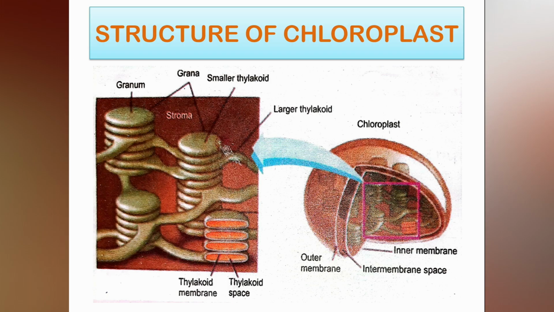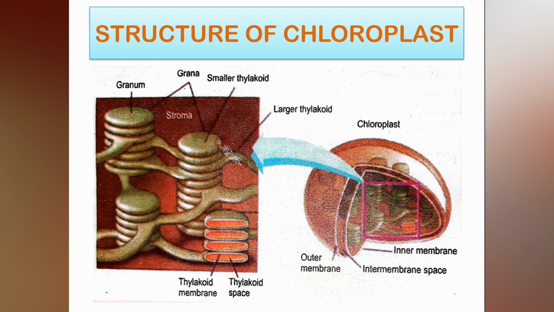Now let's move on to the third one, that is chloroplast. Chloroplasts are basically found in green parts of plants, and they are the site of photosynthesis. I'll be discussing the chloroplast in detail because it carries out photosynthesis. Here is the detailed structure of chloroplast. I'll be explaining every bit.